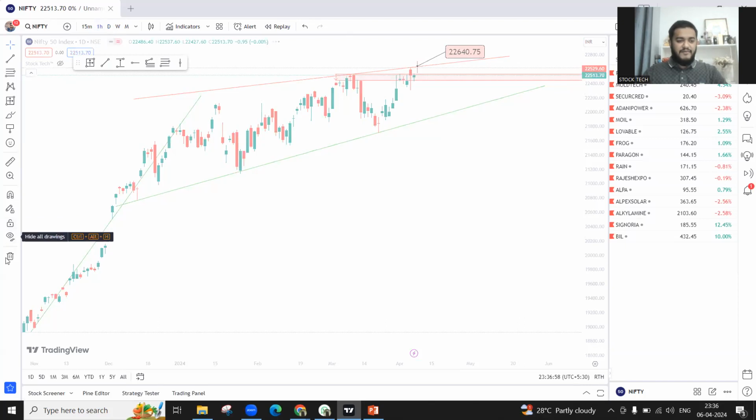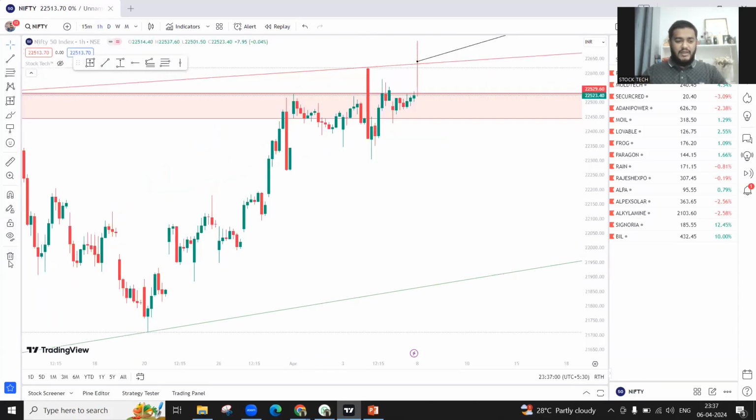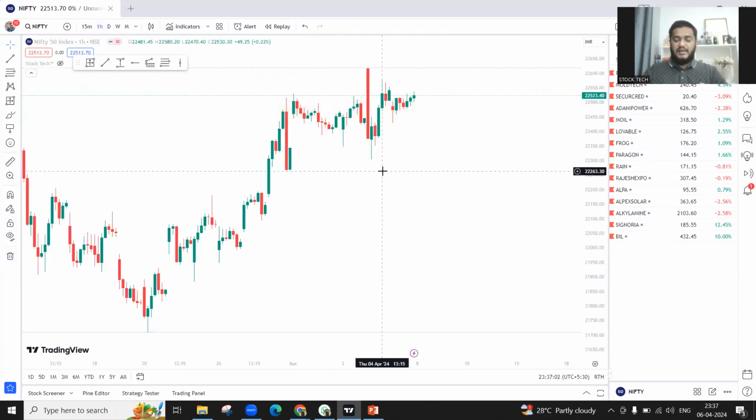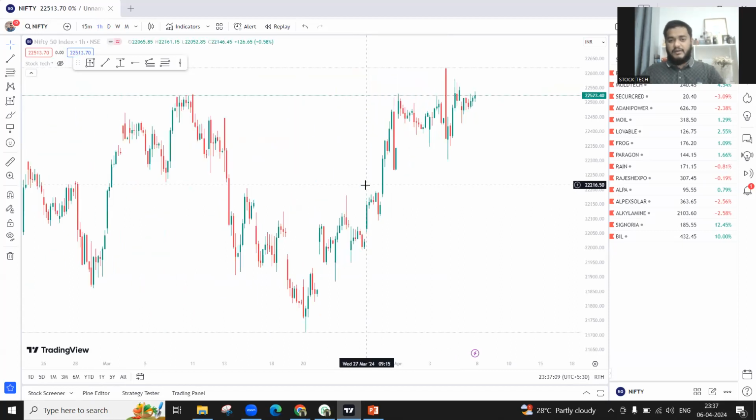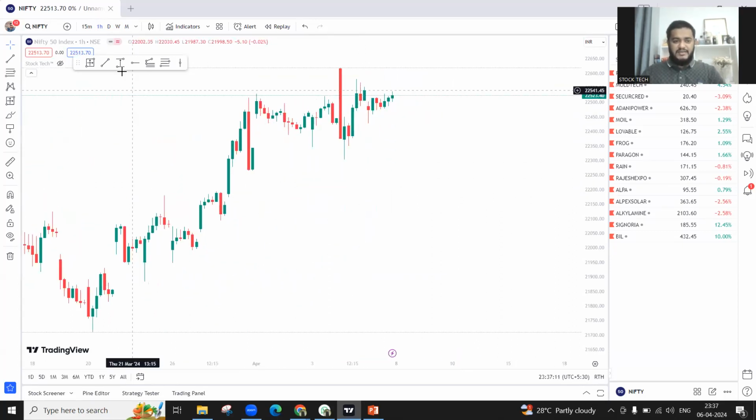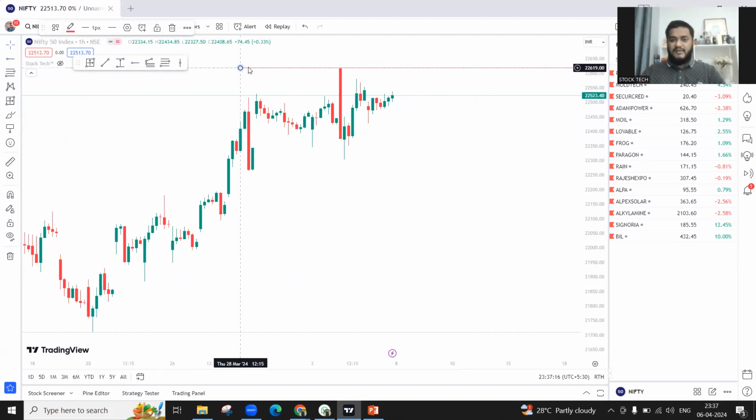So I'll go down to the lower time frames. When you go down to the lower time frames, let me take out this entire analysis. I hope you guys are clear with the day time frame levels. Now, tomorrow's intraday trades. People who are looking for intraday trades, it is very simple for you. You can go long if you want to, but only when Nifty crosses 22,619 levels. 22,619 is a strong intraday resistance. But as I told you, 22,635 is also very close.